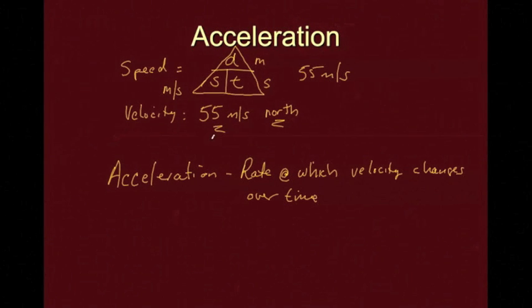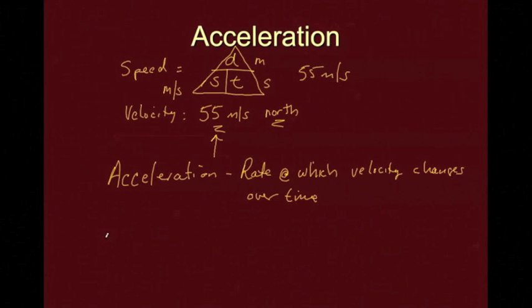Well, what that means is acceleration is a measure of how quickly or how slowly or how fast velocity is changing. Now remember, velocity can change in two ways. Velocity can change if you change the speed of the object or the person or whatever is moving. So it can either speed up or slow down, or it can turn. It can change its direction. If it's going straight, it can turn left or right or go backwards.